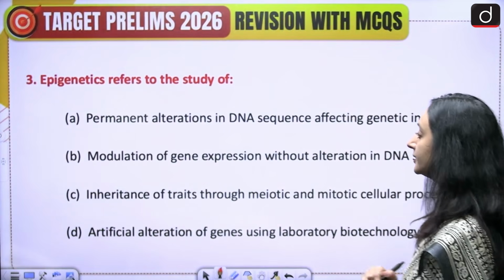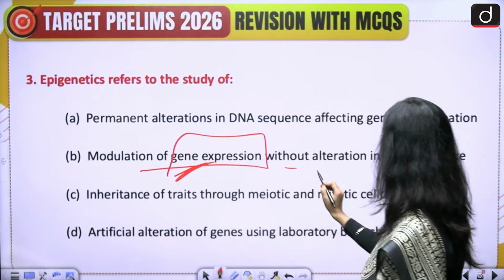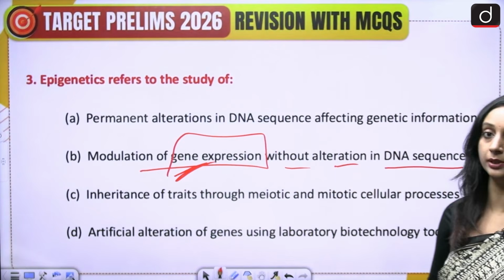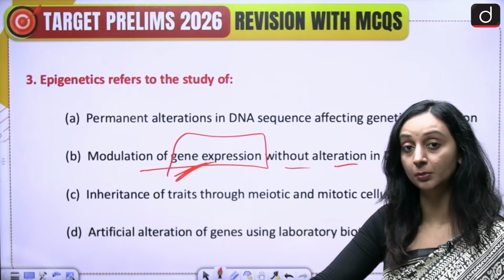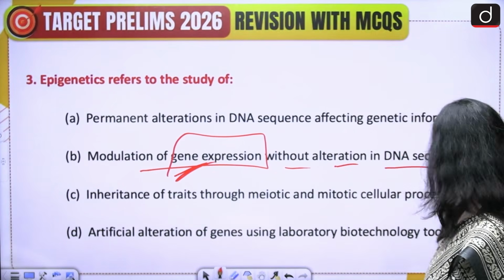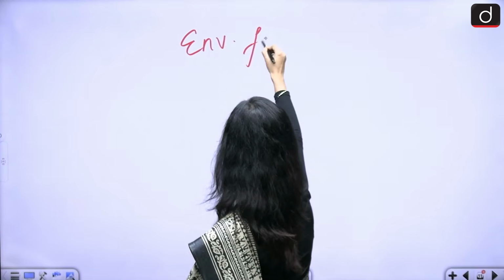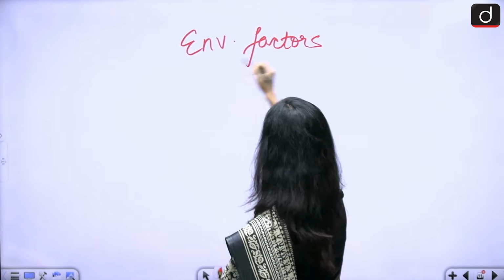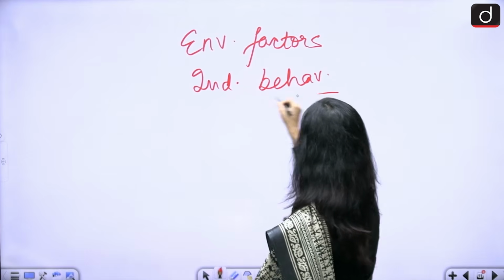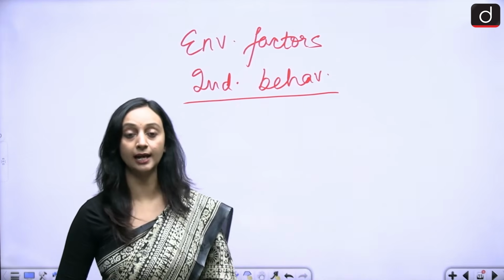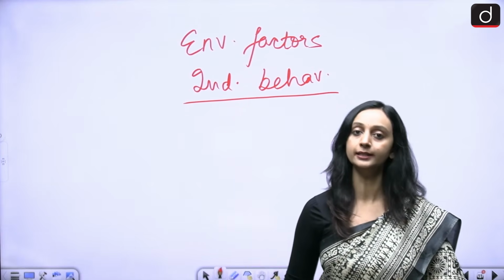Okay, so epigenetics refers to the modulation of gene expression without alteration in DNA sequence. So in epigenetics, we do not actually alter the DNA sequence, but gene expression changes. So epigenetics is the study of environmental factors and individual behavior that actually decide the gene expression without altering the DNA sequence.